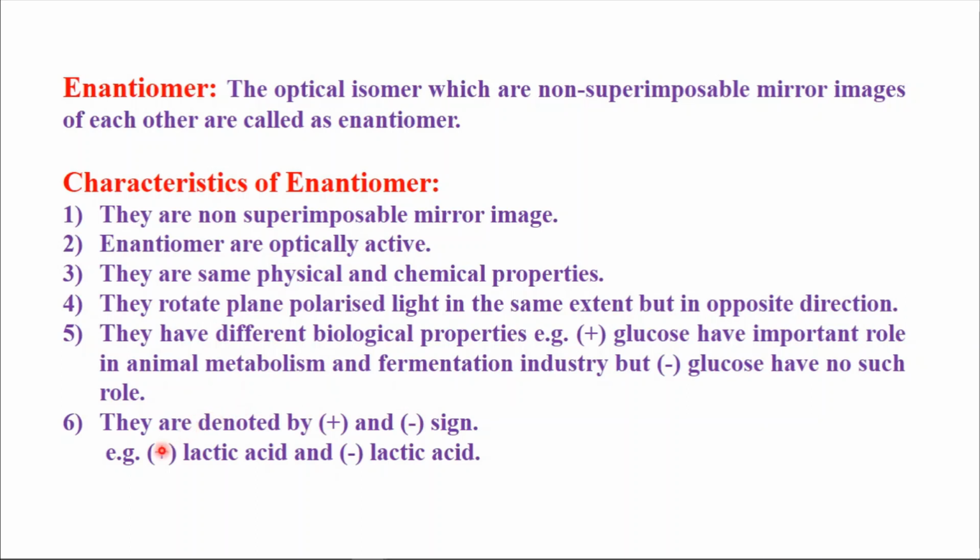For example, plus lactic acid and minus lactic acid. Plus lactic acid rotates the plane polarized light to the right hand side, and minus lactic acid rotates to the left hand side. So they rotate plane polarized light to the same extent but in opposite direction. These are the points that we had learned in the last lecture.